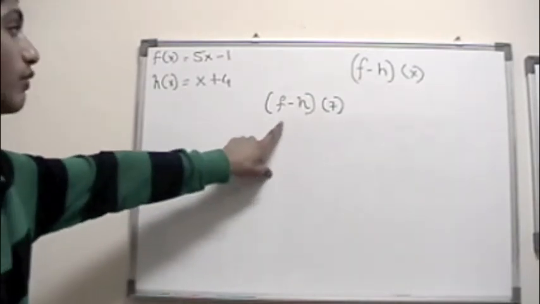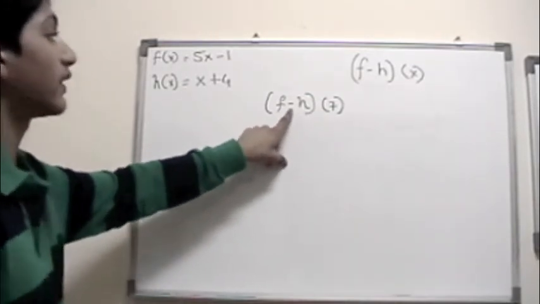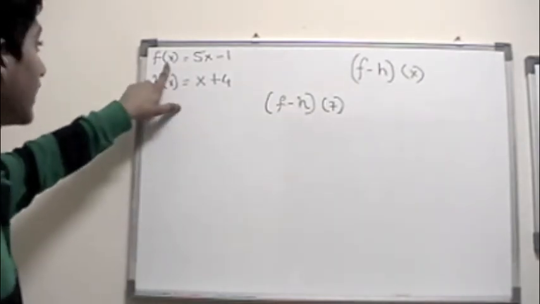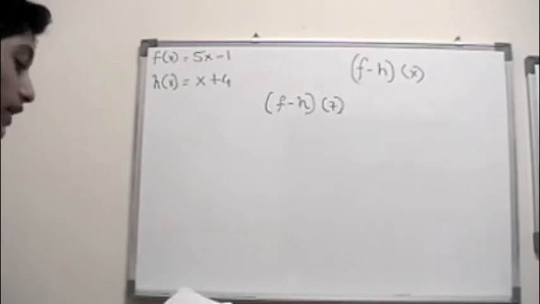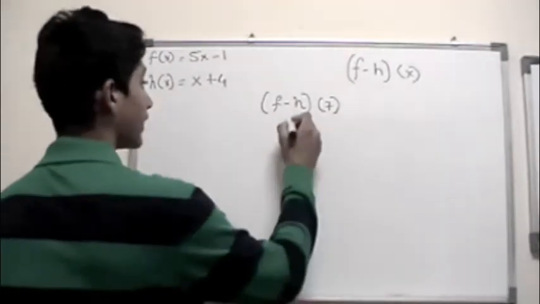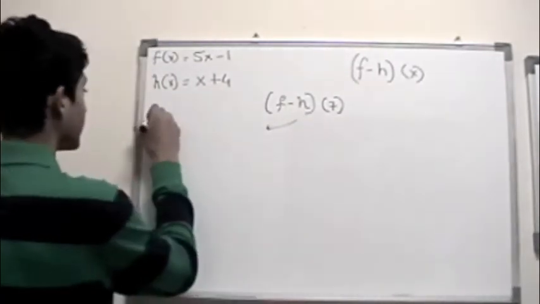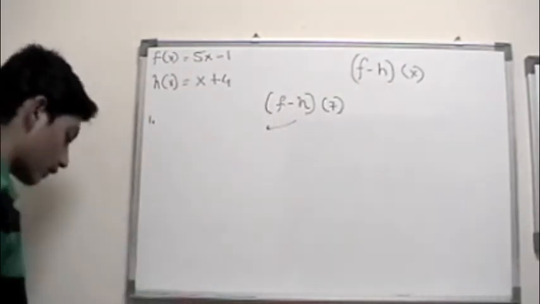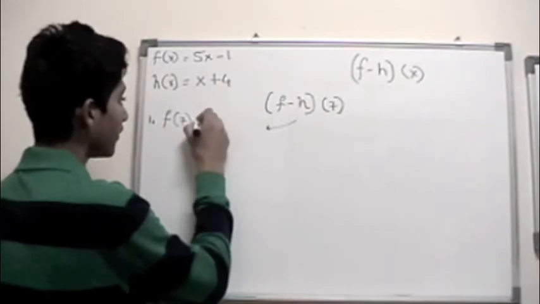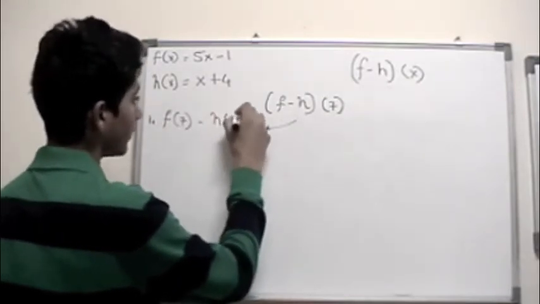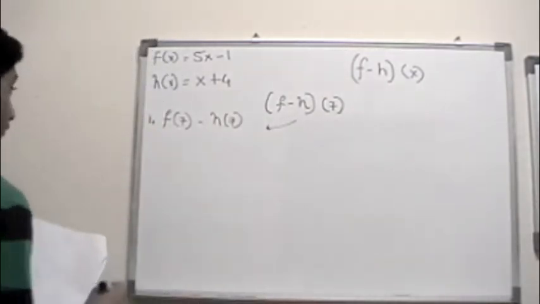So that's what we want to do, and guess what, guys? We're subtracting, so we need to subtract f of x minus h of x when x is equal to 7. Now there are basically two methods we can use. Let's go with the first one. That would mean f of 7 minus h of 7, right?